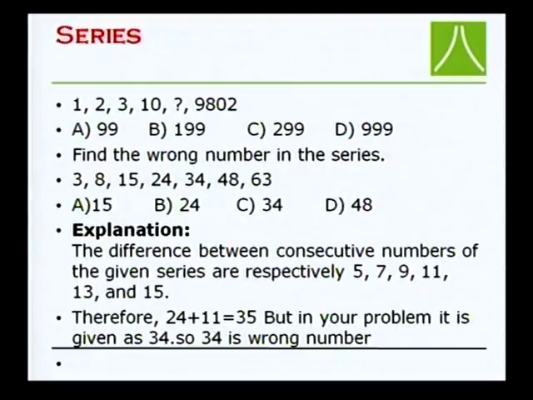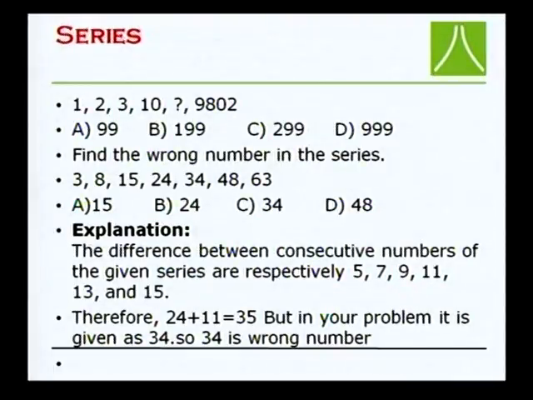Just observe it. What is the difference between 3 and 8? 5, correct, good. Between 15 and 8, it is 7, good. 24 and 15, it is 9, good. 34 and 24, it is 10, okay.